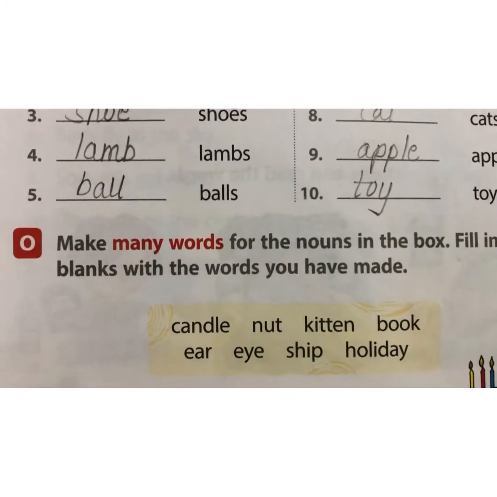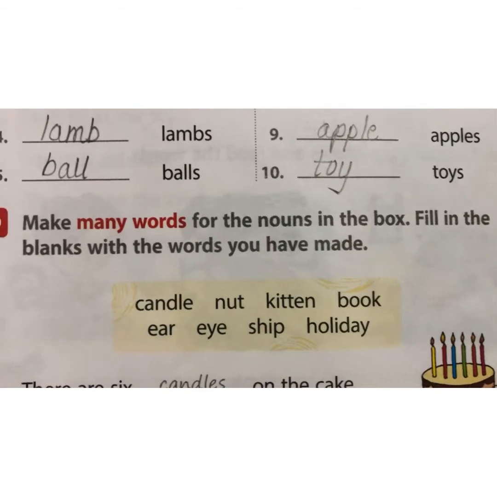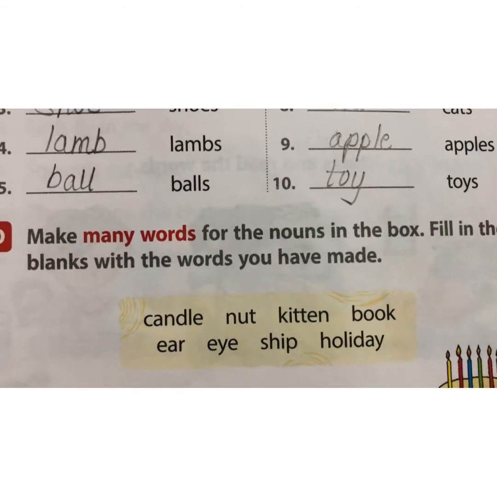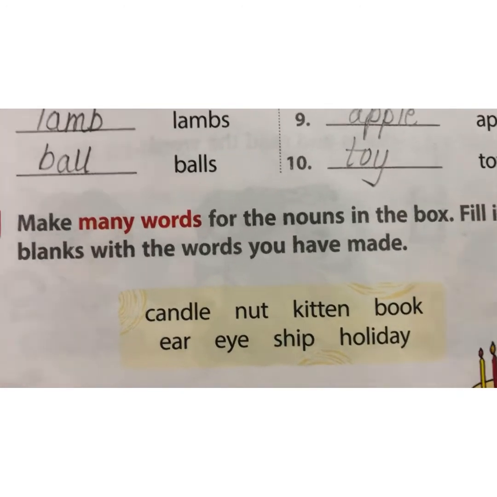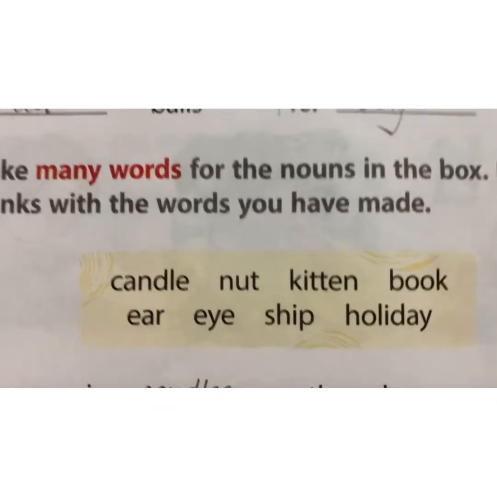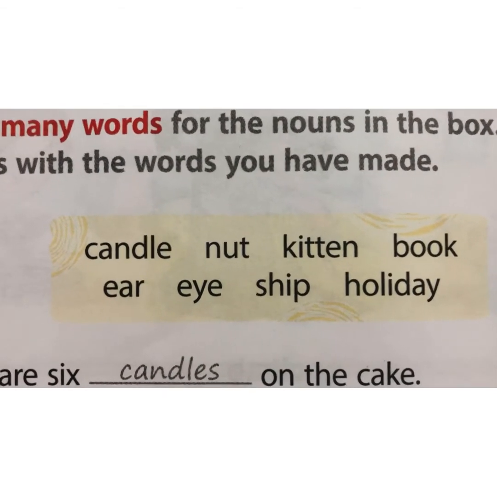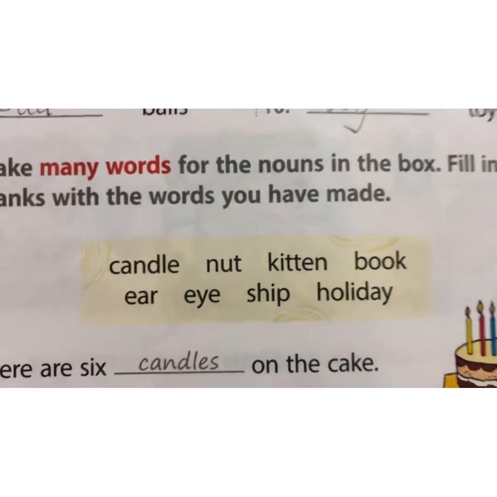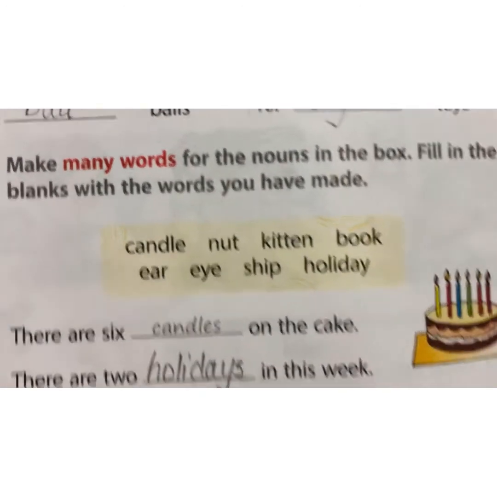O. Make many words for the nouns in the box. Fill in the blanks with the words you have made. You have to make many words. That means you have to add S to each and every word here in this question. And you have to then fill in the blanks with the words you have made.